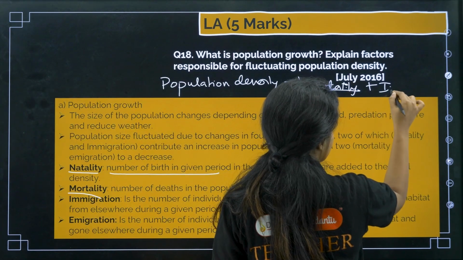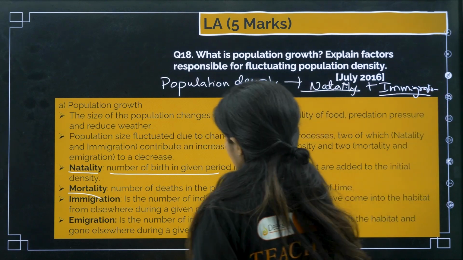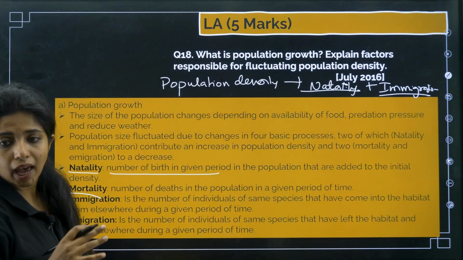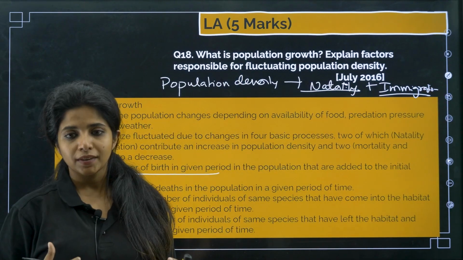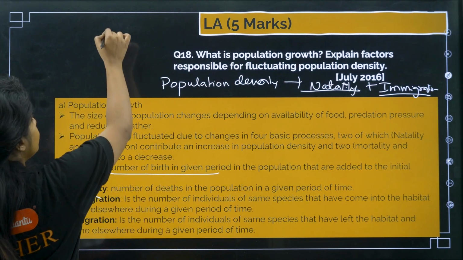And now immigration: the number of individuals or organisms of the same species that are getting into one particular habitat. We get it? And population density is going to go low when...